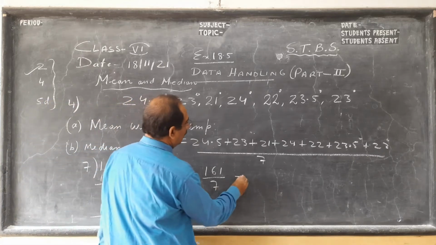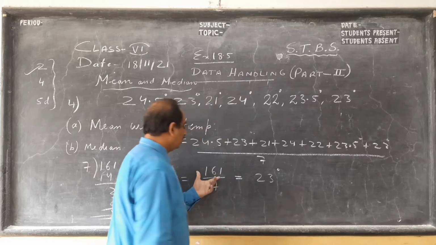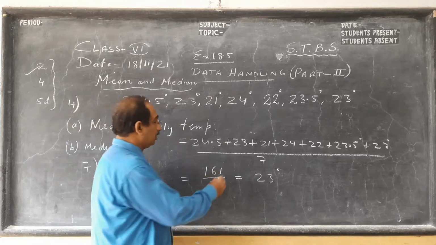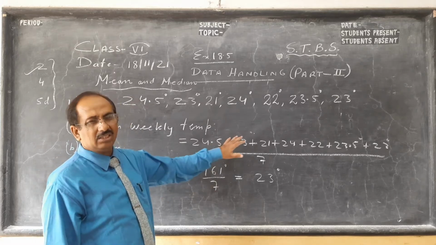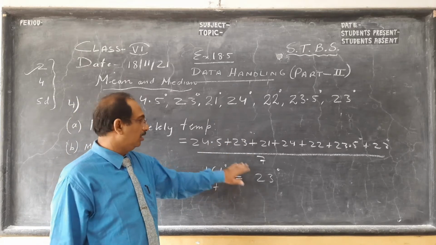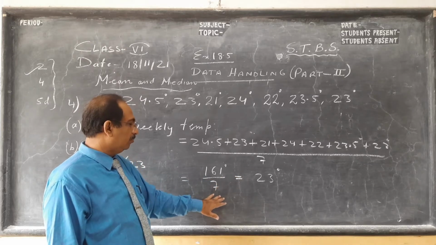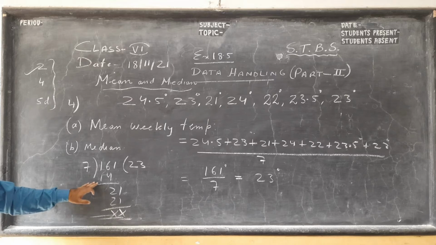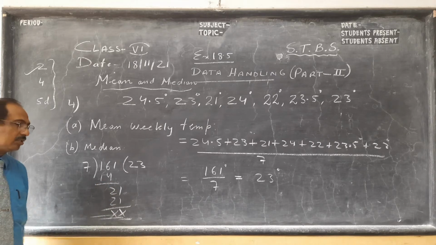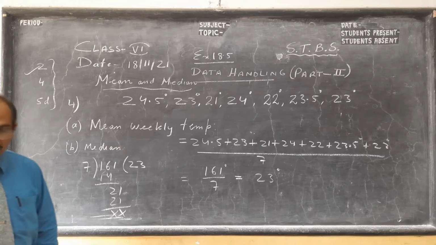So the average mean weekly temperature is 23 degrees. When you are in a hurry, you make silly mistakes. These are temperatures, so the answer will be in degrees. You add all these 7 and get 161, divide by 7, and you get 23 degrees. So kindly pause the video, then I'll do the median part.